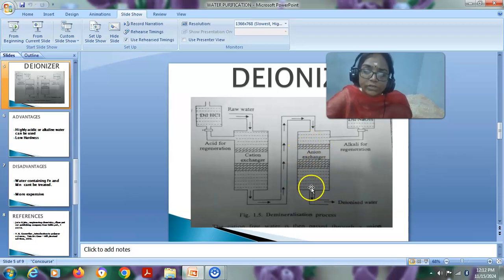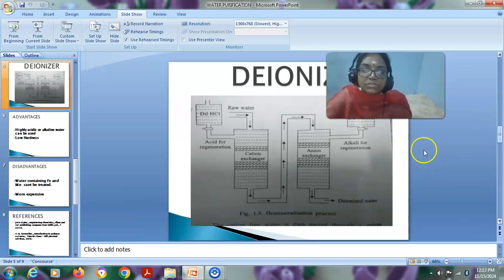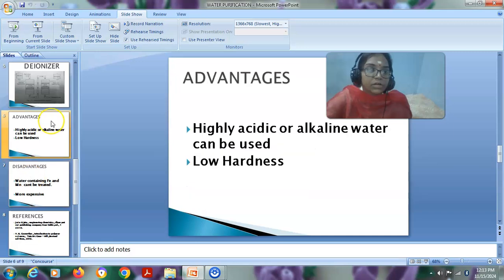The final water which is obtained from this process is pure water. It doesn't contain any hardness causing ions. So this is an interesting process where we are able to remove all the hardness causing ions with the help of an instrument called the deionizer. Next we'll pass on to the advantages of using this method.